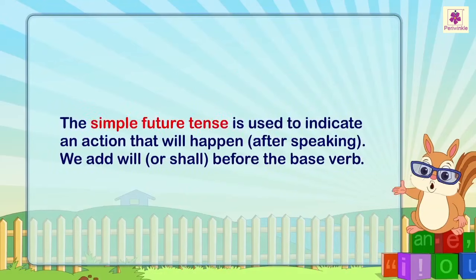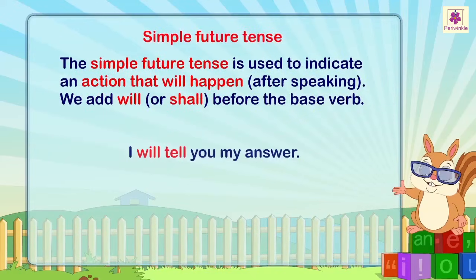The simple future tense is used to indicate an action that will happen. We add will or shall before the base verb. For example, I will tell you my answer.